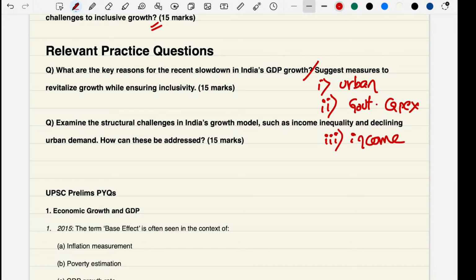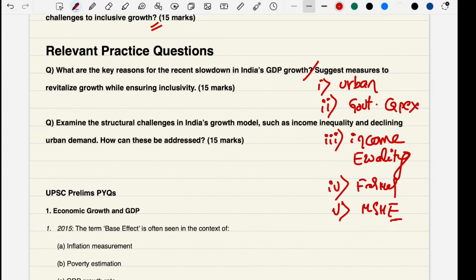Income inequalities. Talk about that Paris economist as well as the Oxfam report, right? And farmers and MSME issues. So these are the major things. The first three are major things, and MSME also we can consider. Reasons for the economic slowdown for Q2 FY24. Suggest measures to revitalize growth, ensuring inclusivity.